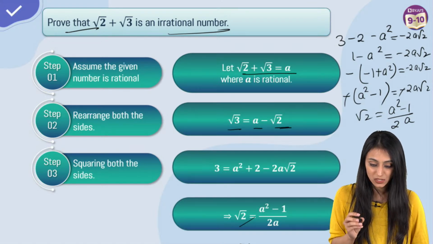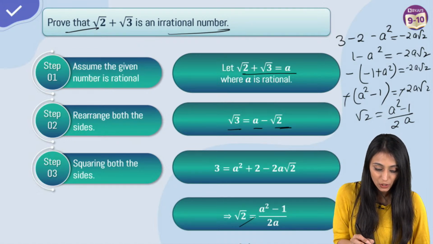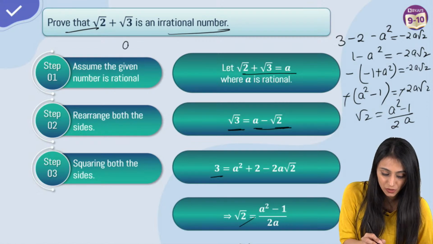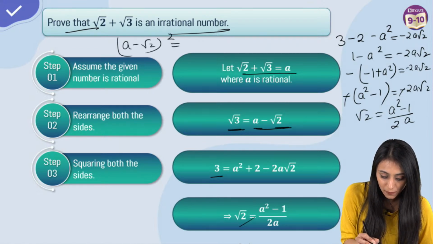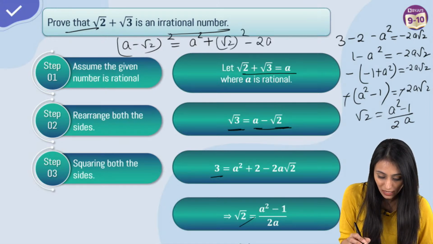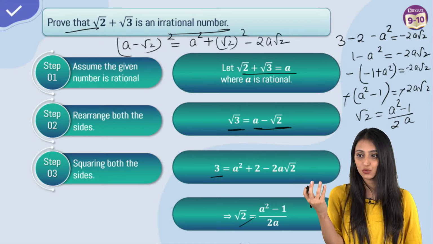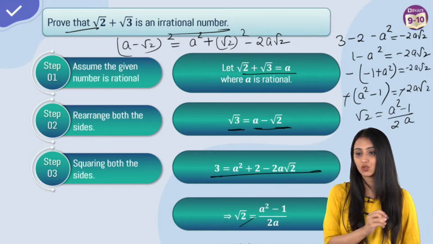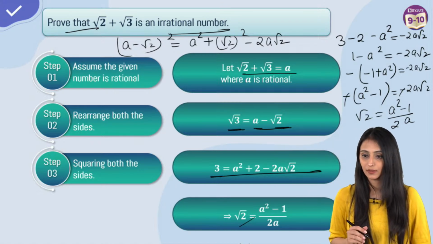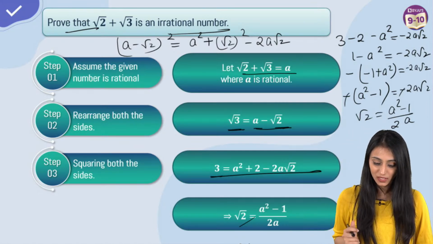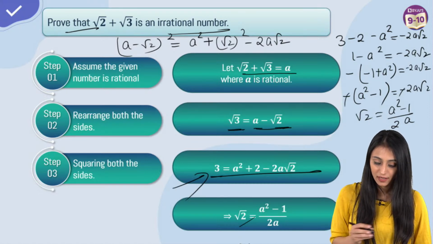Now squaring both sides. Once we do squaring both sides, what we will get? Root 3 square will become 3. A minus root 2 whole square is what? Let me write this here. A minus root 2 whole square would be a square plus b square. That means root 2 square minus 2 times a times b. That means 2 root 2. Sahitya, yes, step 2, step 3. All the steps I am showing. No, Shashank, this is not for class 9th. Right? Okay.